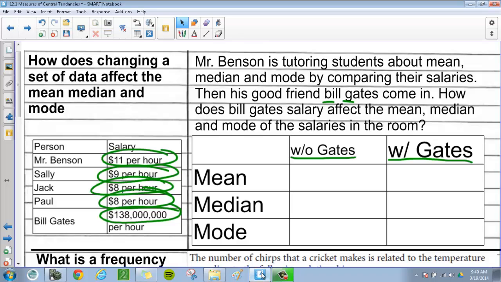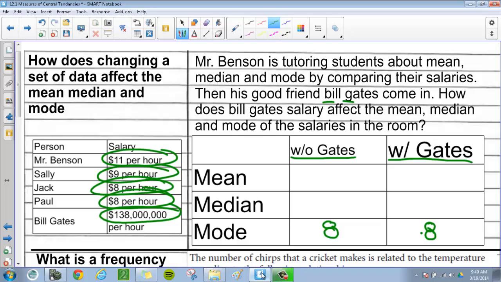First, we can do a couple of these pretty easily, right? Let's do the mode first. There's two 8s in here, so the mode for both of these is 8. So with Gates and without Gates, the mode doesn't change at all. Adding the $138 million really doesn't do much.